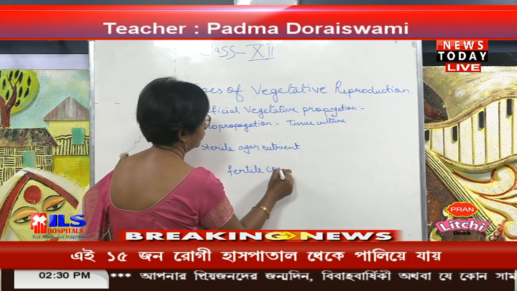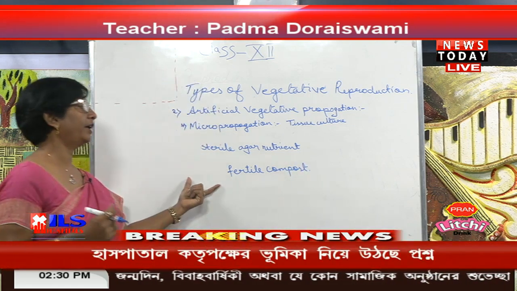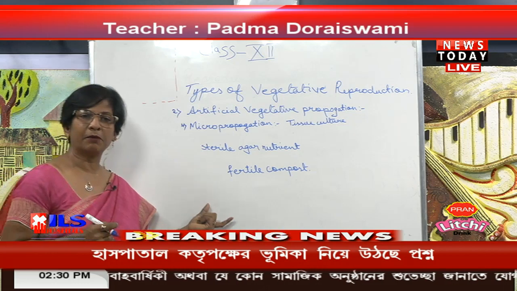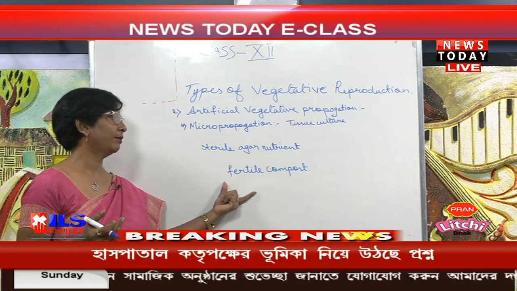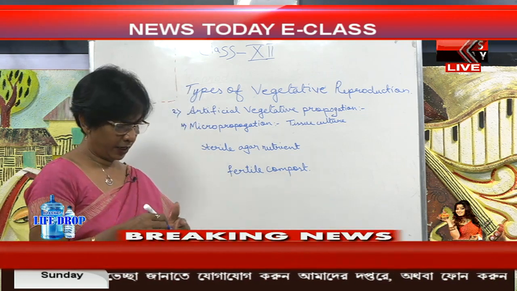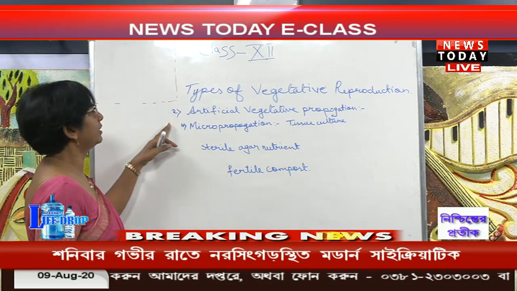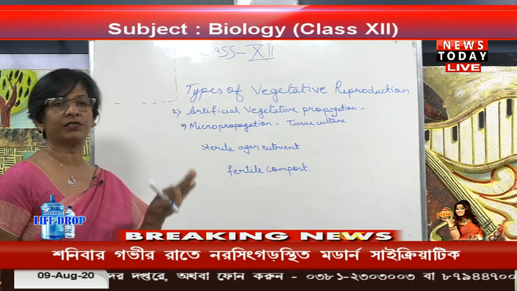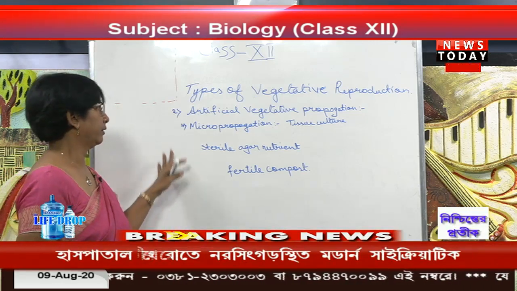There the plantlet becomes big, and when suitable conditions come, we shift them into the soil for growth. So, these are the types of vegetative reproduction. There we have studied the natural one and the artificial one.